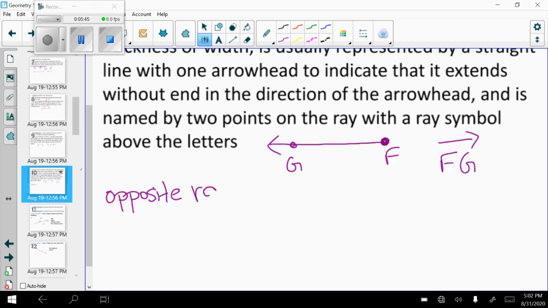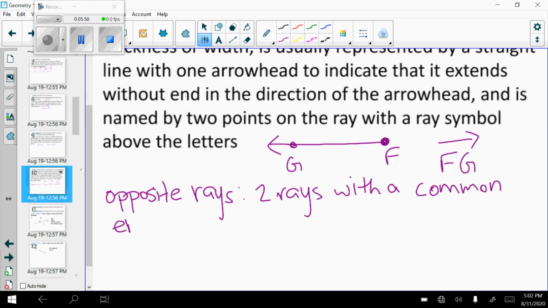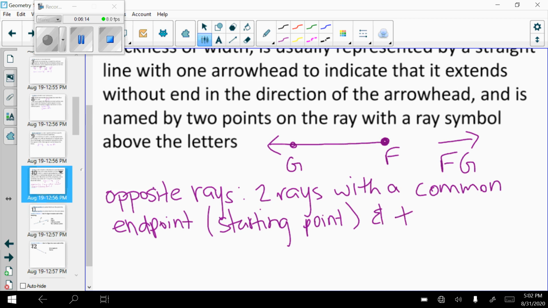definition here, opposite rays. So opposite rays are two rays with a common endpoint, and we're going to talk about endpoint. So usually endpoint, people think that's at the end, but here this is really a starting point. The endpoint is the one that does not have the arrow. It's where it starts. Okay, so two rays with a common endpoint and travel in opposite directions. And it must be exact opposite directions.